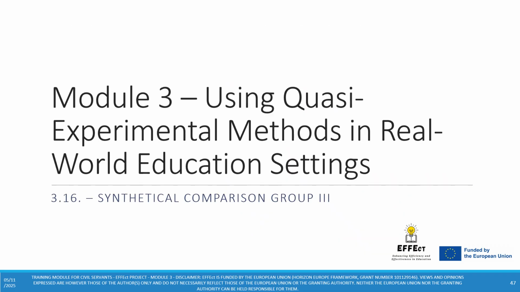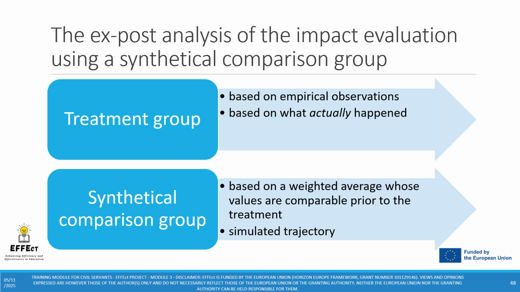Dear participants, welcome to submodule 3.16, in which we continue to discuss synthetical comparison groups. So far, we have created a treatment group and a synthetical comparison group, which were comparable prior to the treatment. Using the synthetical comparison group, we can simulate what would have been the trajectory of the treatment group if the treatment did not happen. At the same time, the observations obtained from the treatment group allow us to determine what happened following the treatment.